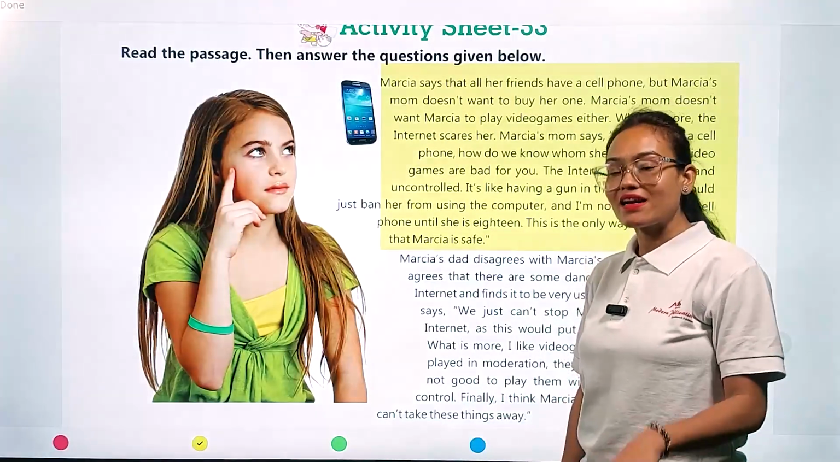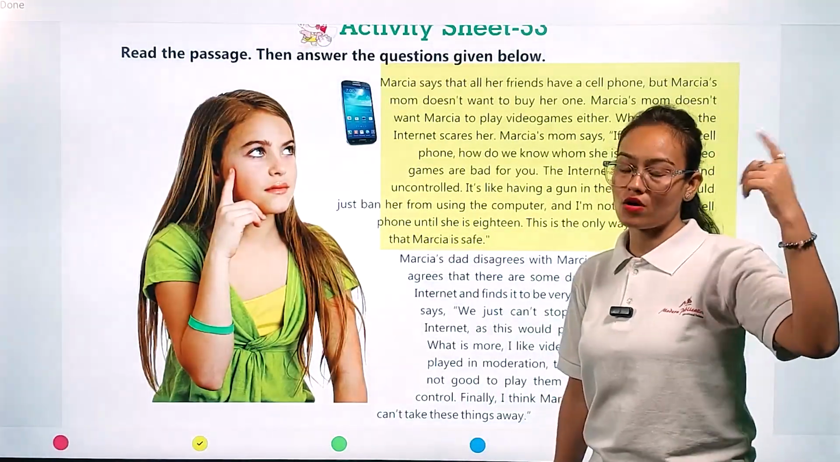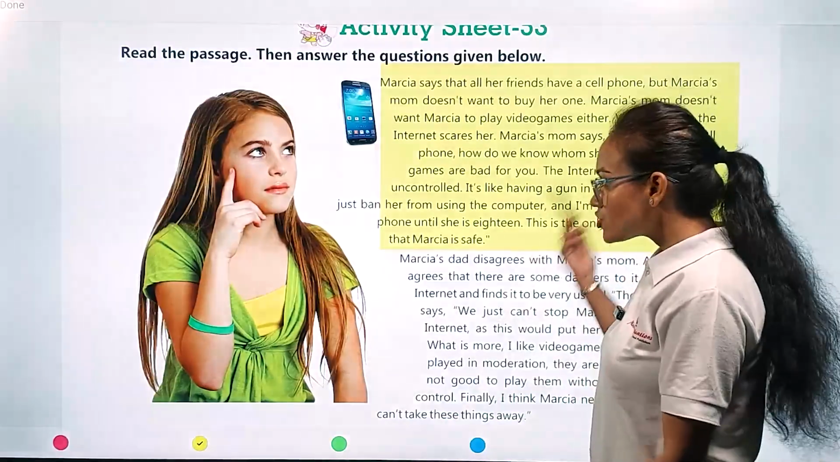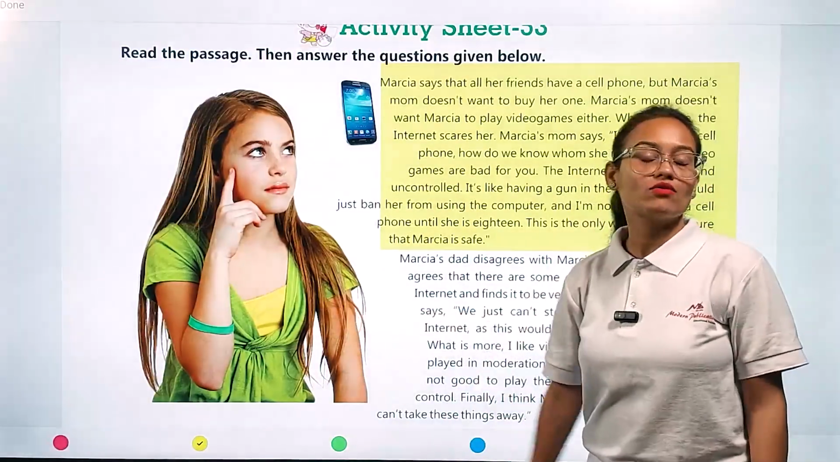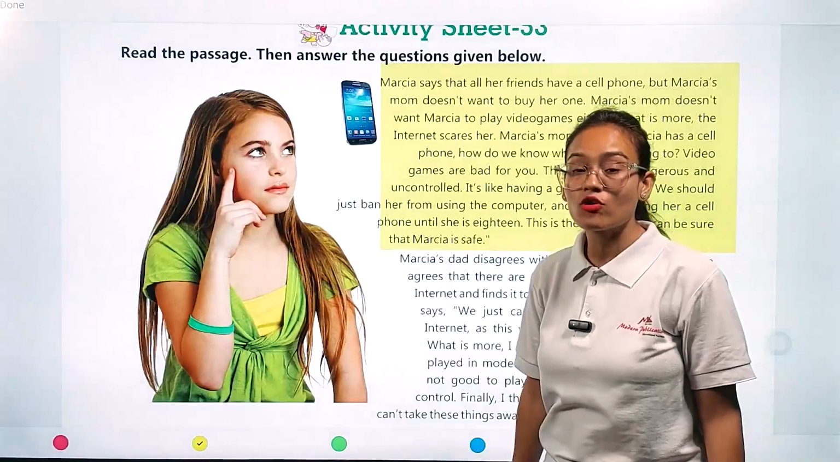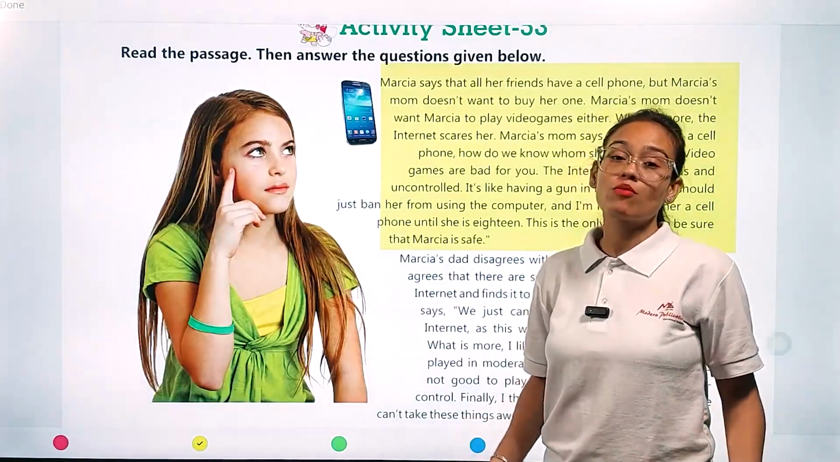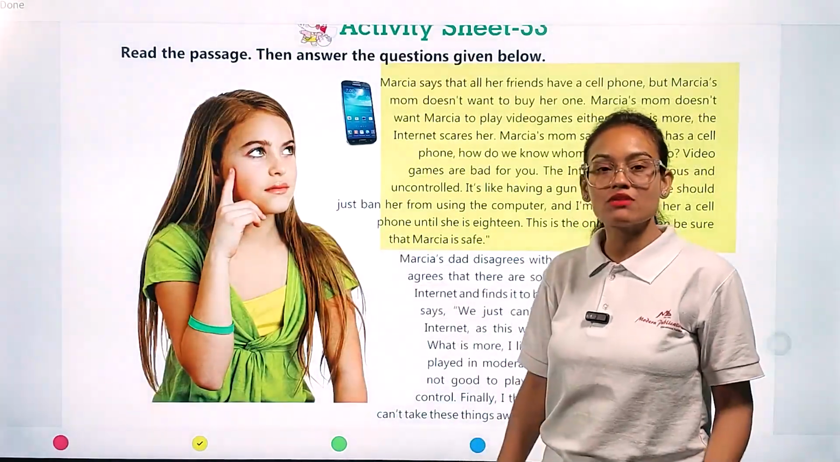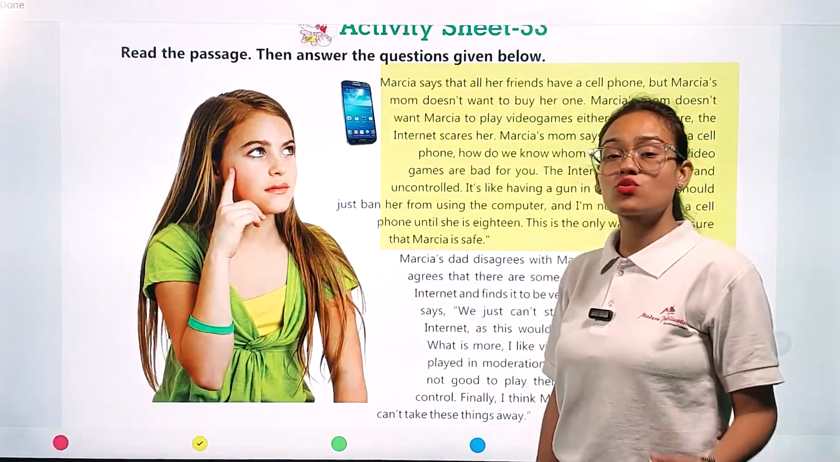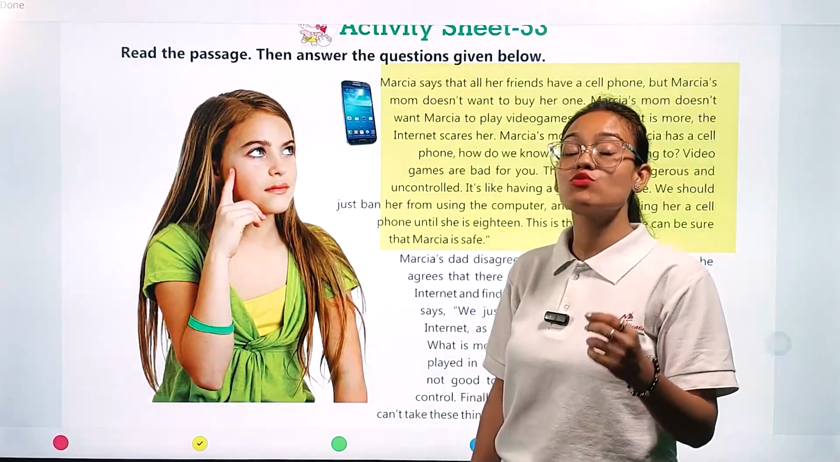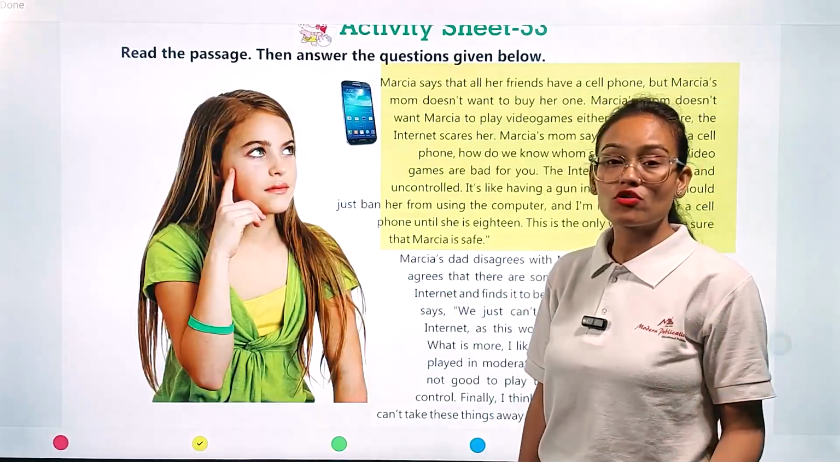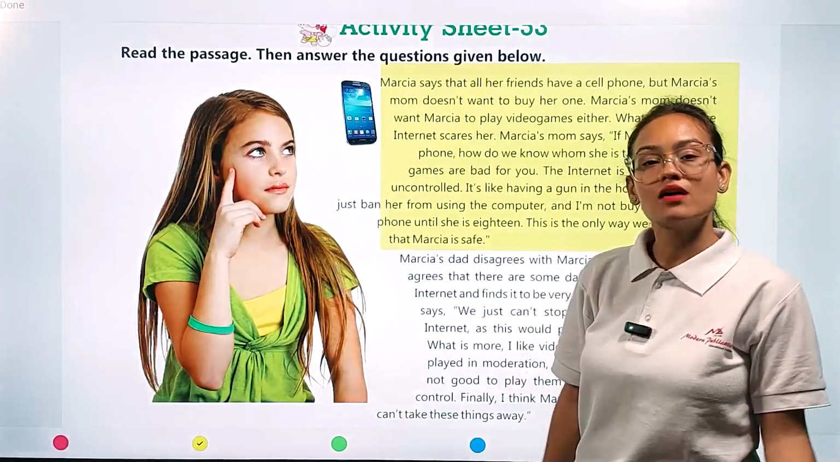Okay. And another thought process is also ongoing on her mother's mind. She thought that if Marcia will have a cell phone or a mobile phone, then we are not going to get any information to whom Marcia is continuously talking. And Marcia is going to spend most of her time using the internet. And after all, what will happen? Marcia will destroy her future.